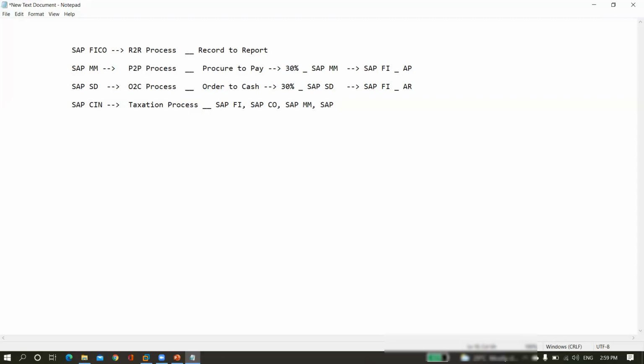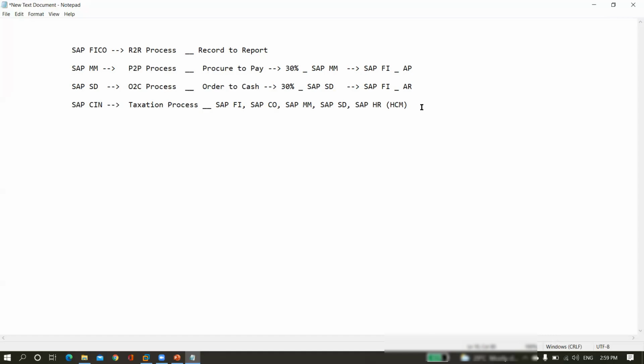It comes under SAP SD, and taxation comes under SAP HR or HCM also. So the taxation part comes under SAP FI, CO, SD, MM and HR. Again, the taxation process is linked with P2P and linked with OTC.